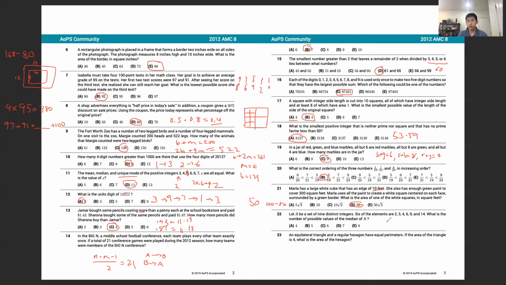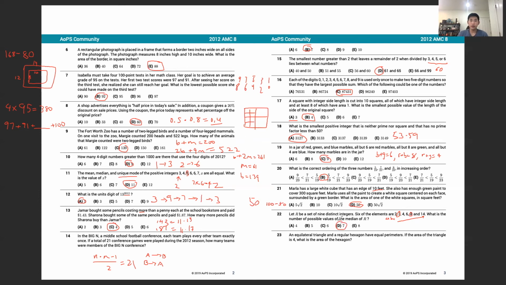If they're all really small, A, B, C, let's say these are smaller than 2 even, then our median would be 3. However, if A, B, and C were really big, then our new median would be 9. And if we use numbers in between, then we can make anything in between 3 and 9. So all the possible values are the integers from 3 through 9, and there are 7 of those.